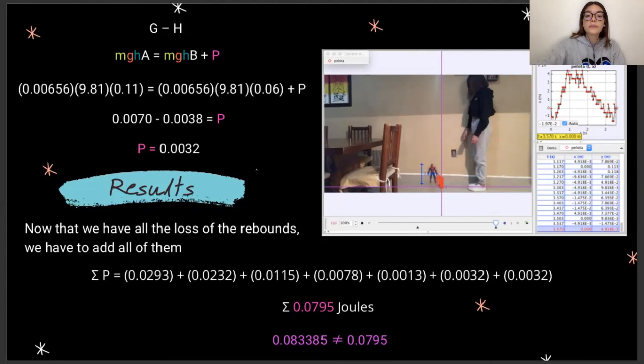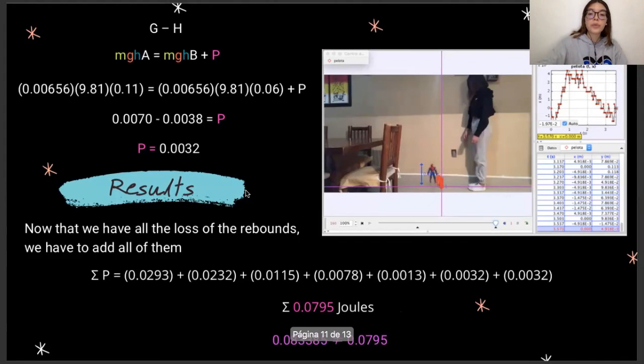Now that we have all the losses of the rebounds, we have to add all of them. We do that, and we obtain 0.0795 joules. This is different from what we got at the start. At the start, we got 0.083385, and here we have 0.0795.